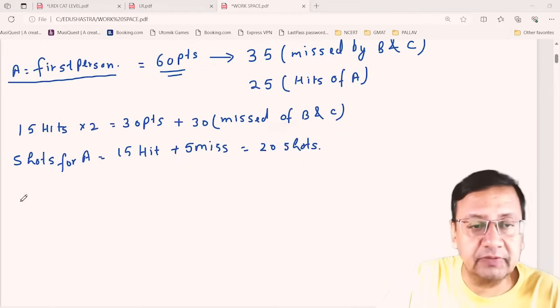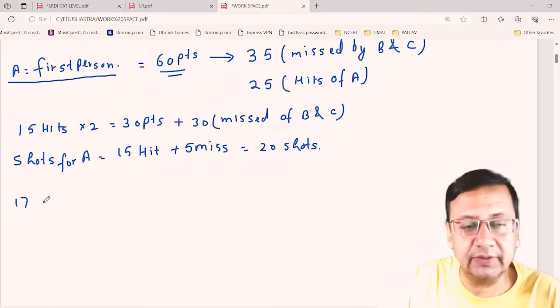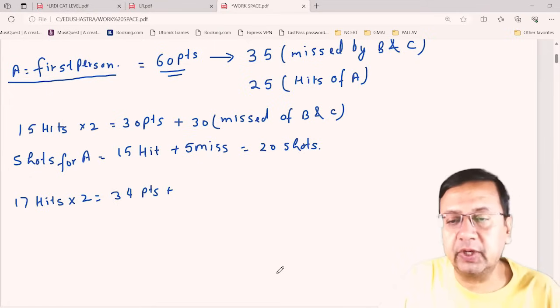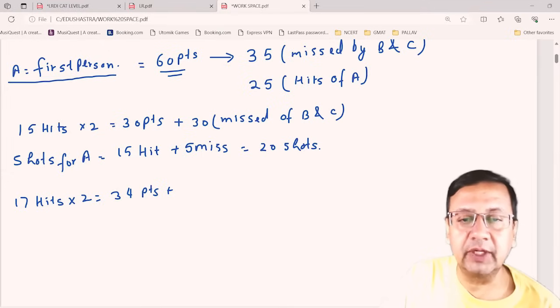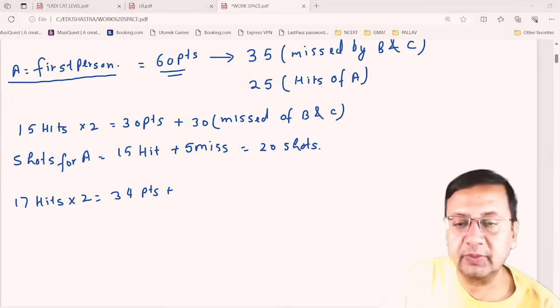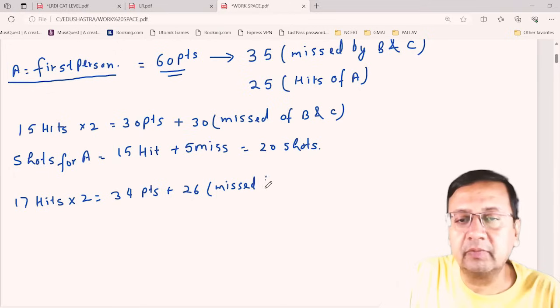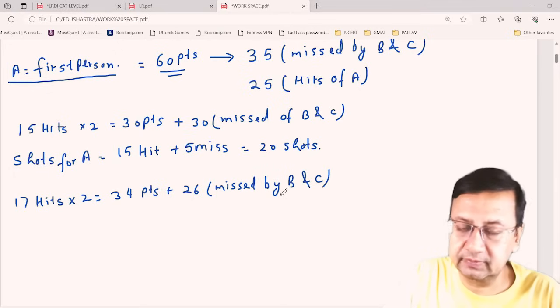So after 15, if I take 17 hits, then 17 into 2 is 34 points, right? If 34 points are there, how many points are remaining? 26 points are remaining. So these 26 are missed by B and C. Done.